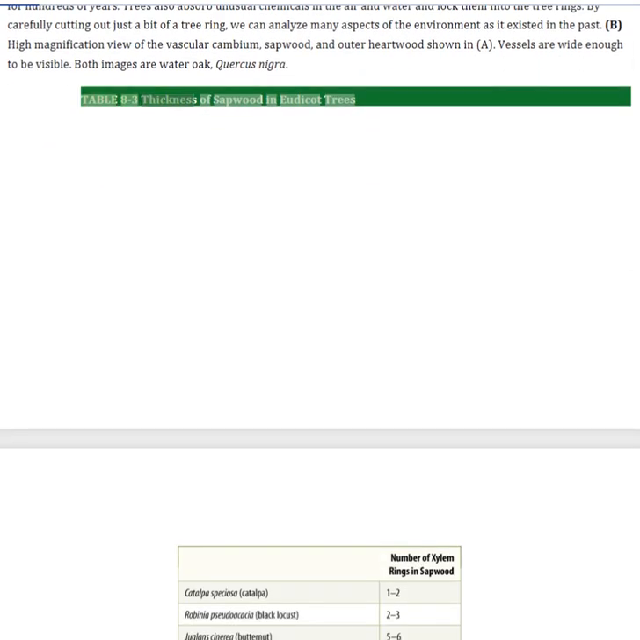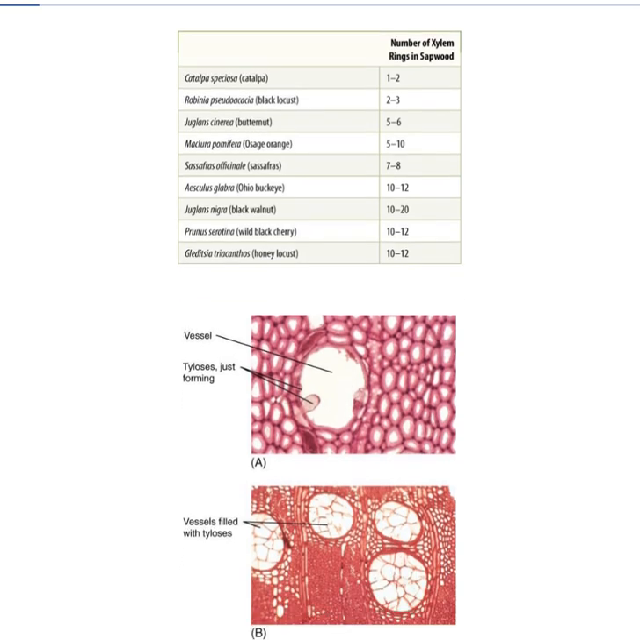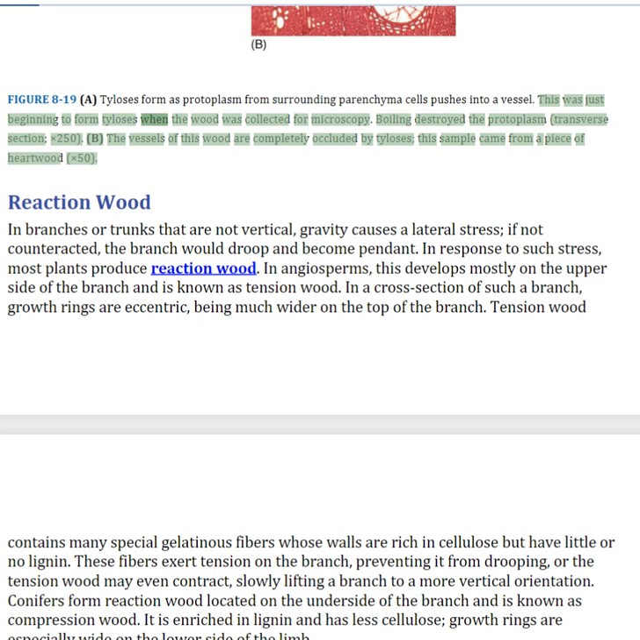Table 8.3: Thickness of sapwood in eudicot trees. Figure 8.19: Tyloses form as protoplasm from surrounding parenchyma cells pushes into a vessel. This was just beginning to form tyloses when the wood was collected for microscopy. Boiling destroyed the protoplasm. The vessels of this wood are completely occluded by tyloses. This sample came from a piece of heartwood.